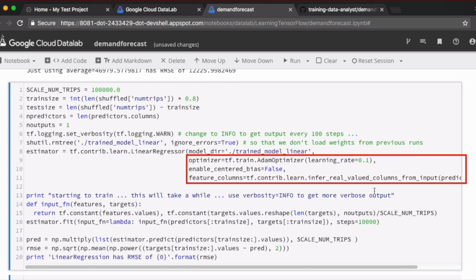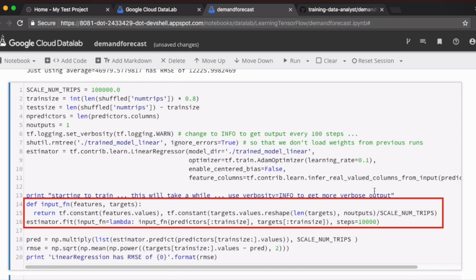Ignore the enable centered bias argument for now. It's a way to specify whether you want the weights in your model to have a centered bias or not. And the discussion of this is beyond the scope of this example. And the last argument is the feature columns. What features you want this model to look at while training. Here is the input function, which gives the estimator information of the data set that it has to train on.